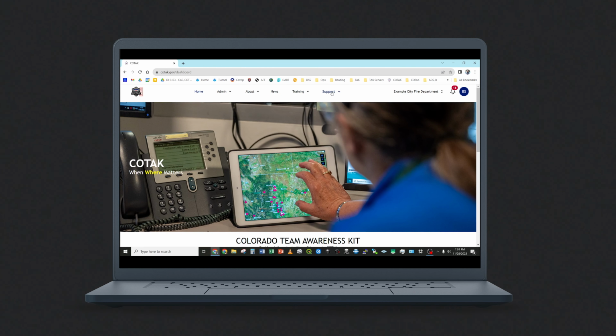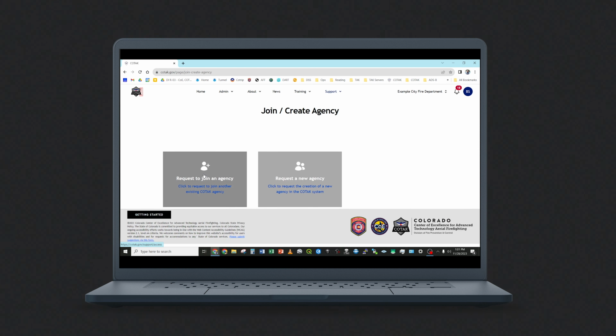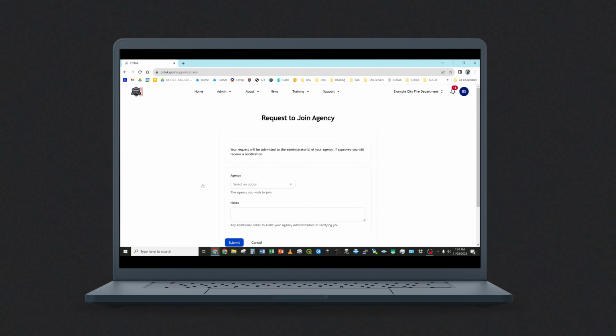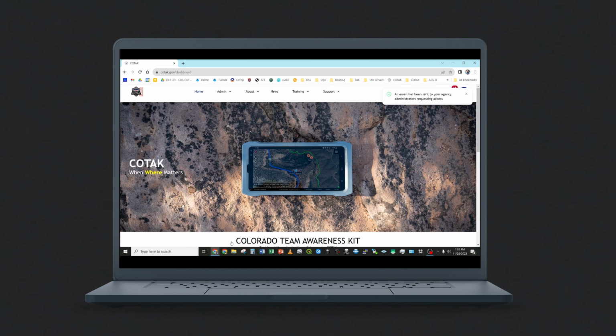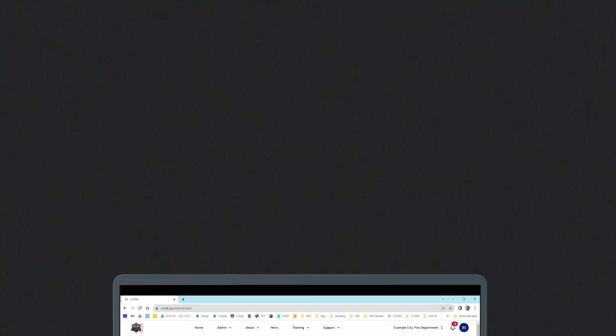Through our website, once you're logged in, click on the support and then join/create an agency option. Here, select the option to request to join an agency and search for the name of the agency you wish to join. You can add notes to help the agency administrator of the other agency learn about who you are and why you wish to join their agency. And when you select the submit option, they will receive an email that they will vet and determine whether or not to let you into their agency.